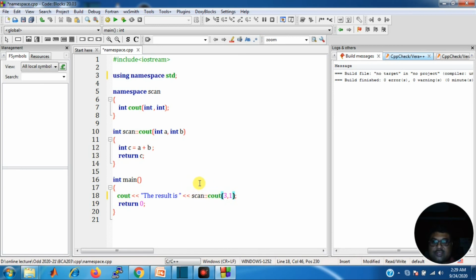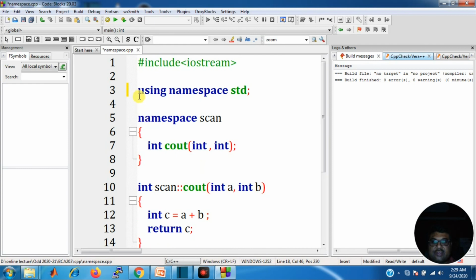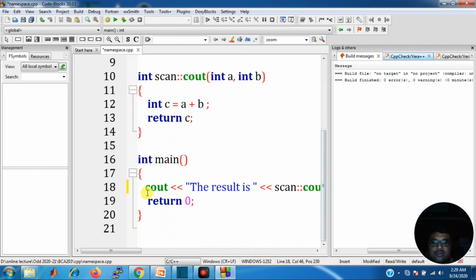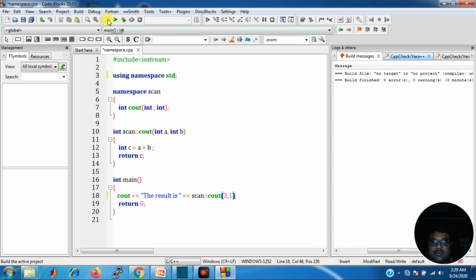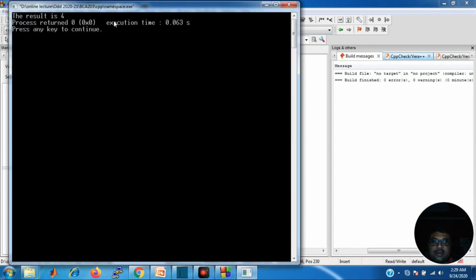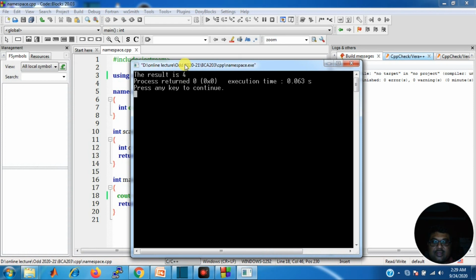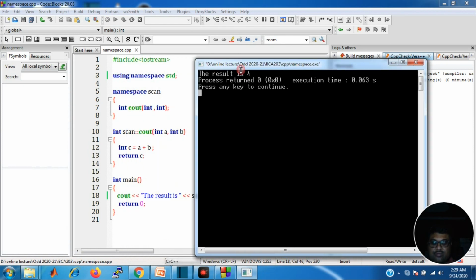So you can see what changes I have made. The first change I made is here, I use this, and the second change is I am not using std here. Then compile it. This is a complete program. Compile it again, and again you can see 0 errors, 0 warnings. It means this is the right program. Run it. When you run it, you can see that the result is 4, 3 plus 1 is 4. So it works.